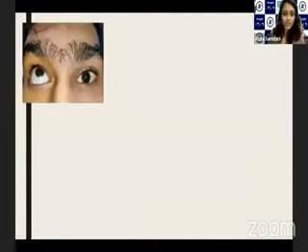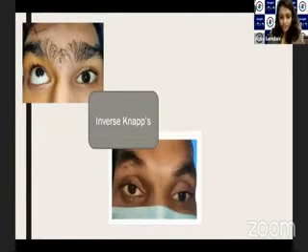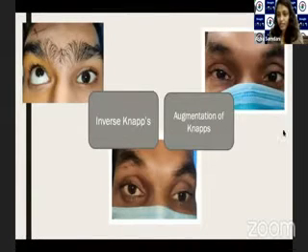So this is a summary of my case. Initial presentation, inverse knapp has been done. This is the post-op with slight hypertropia, augmentation of knapp was done, and this is the final patient picture.